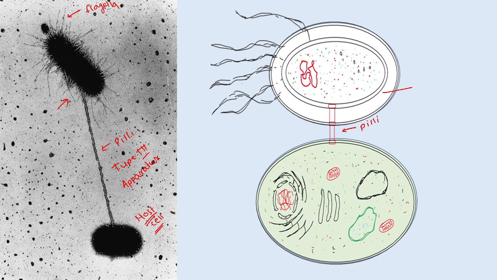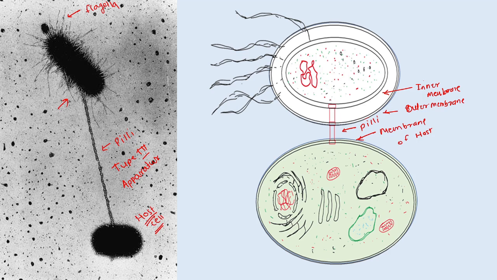First is the inner membrane, then the outer membrane of the pathogenic bacteria, and the plasma membrane of the host.